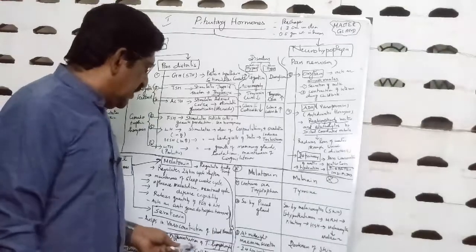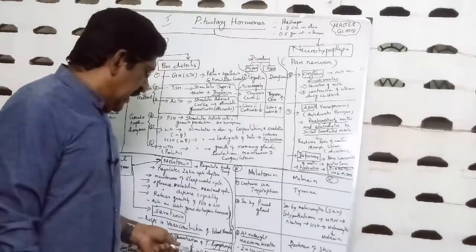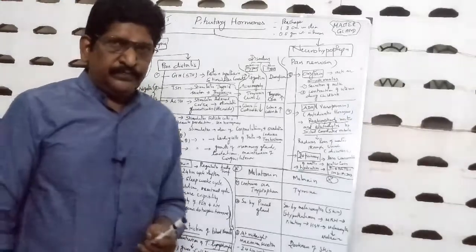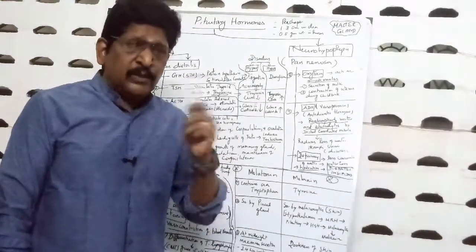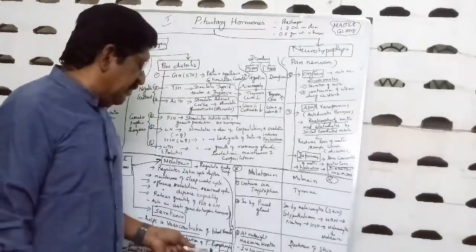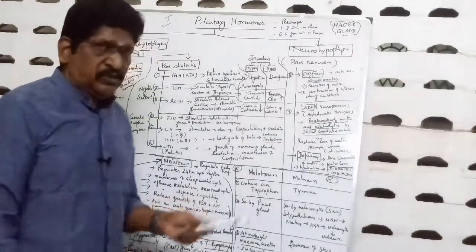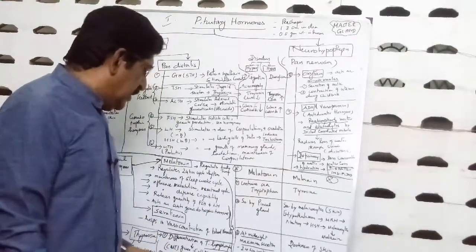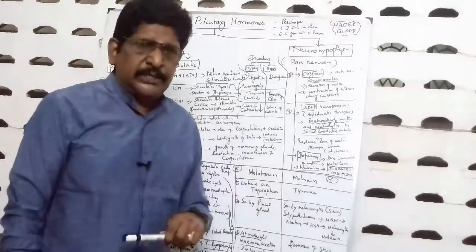It helps in the differentiation of T lymphocytes and gives cell-mediated immunity, CMI. So we have two types of immunity in our body. One, CMI, cell-mediated immunity by the T lymphocytes, T cells. Number two, humoral immunity by the antibody production.